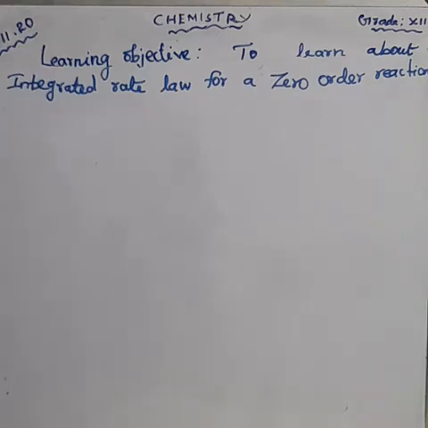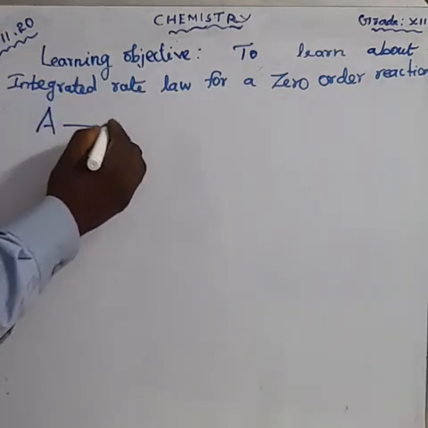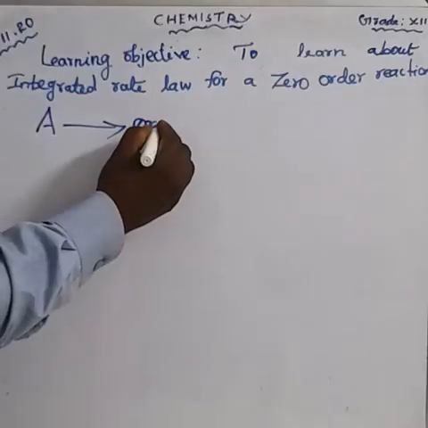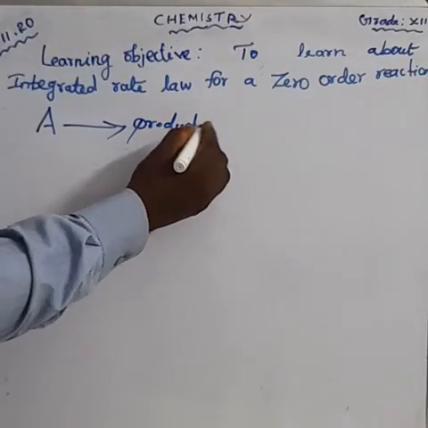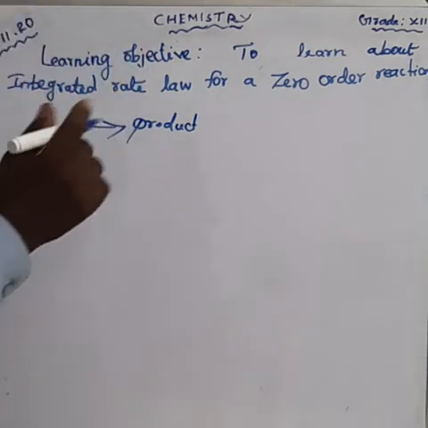Okay, what is a zero order reaction? The reaction in which the rate is independent of the concentration of the reactant over a wide range of concentration is called a zero order reaction. But these reactions are very rare. Let us consider one reaction: A gives product. We shall write the rate law.